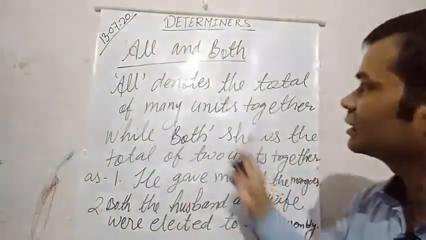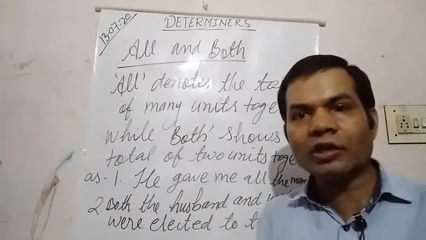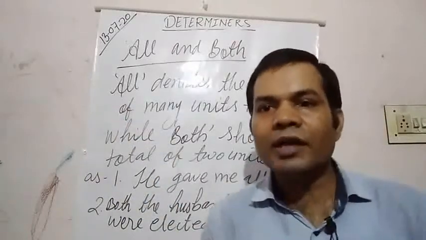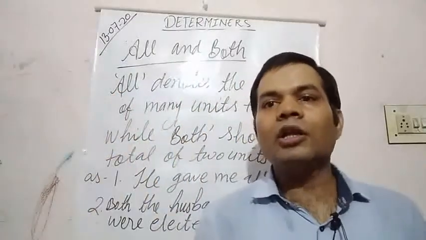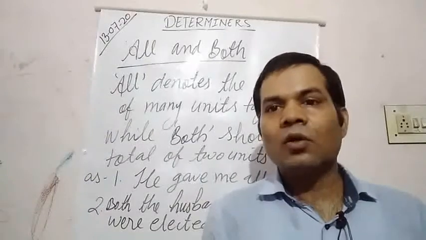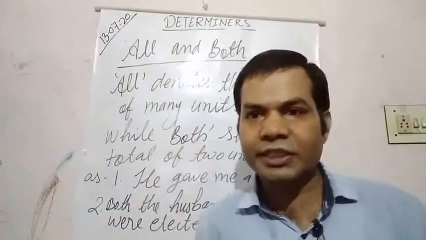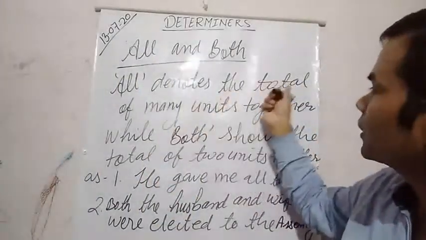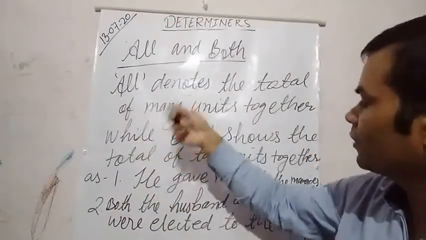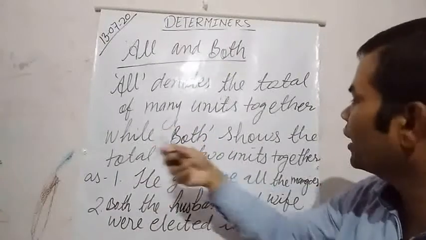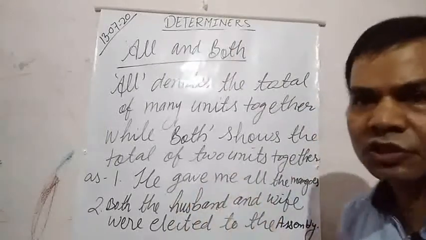Now let us discuss the use of all and both. As we know, all denotes the whole quantity, while both denotes two units. All denotes the total of many units together, while both shows the total of two units together.